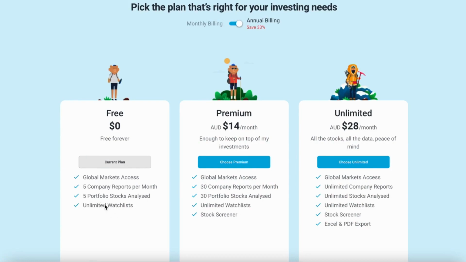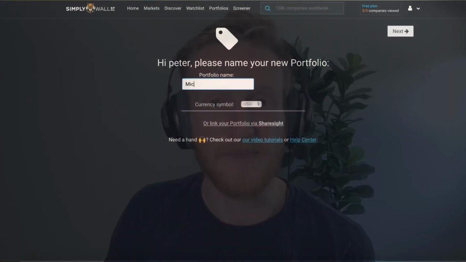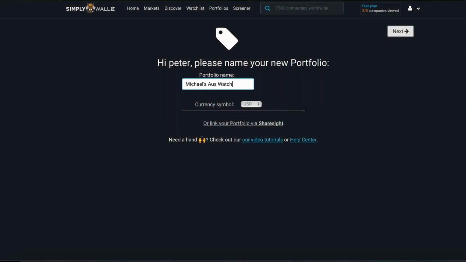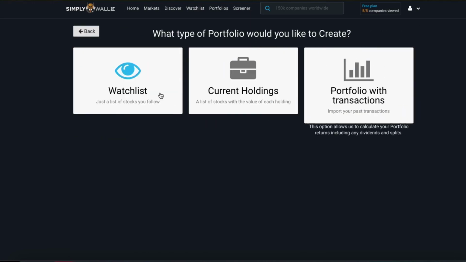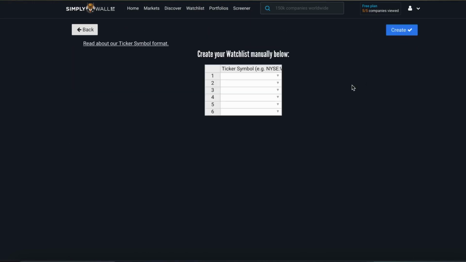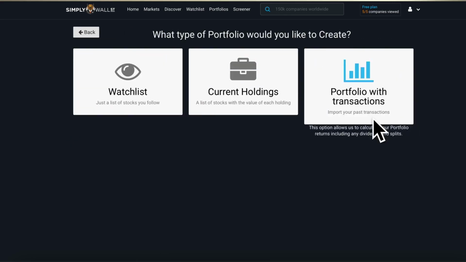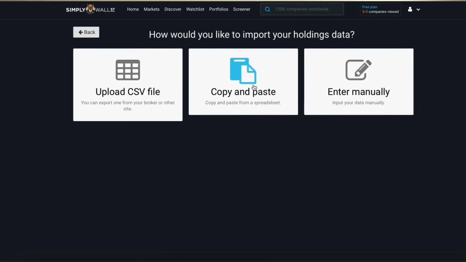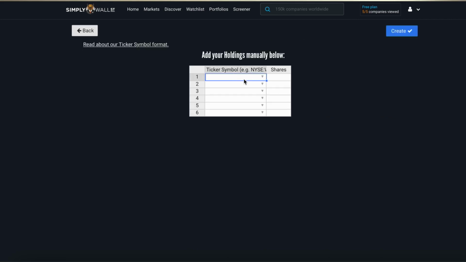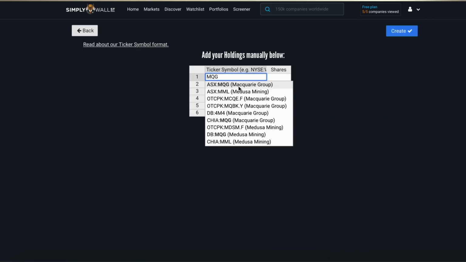The next benefit is that you can create unlimited watch lists and holdings in the portfolio section. Now these watch lists and holdings are where you basically just add the stocks in and you don't add holding or transactional details. So it might just be the number of shares in the holdings, and for the watch list there are no transactional details. This is an example where you don't put in things like the buy and sell price, and you don't put in the purchase date.